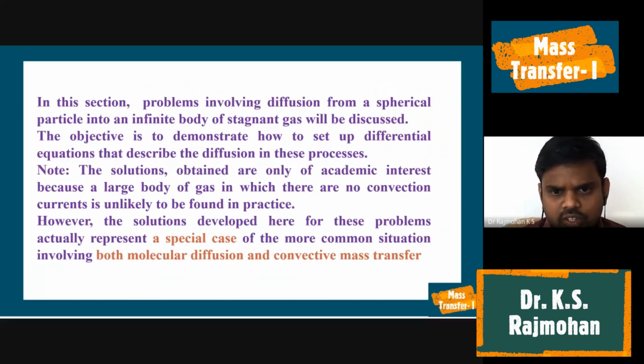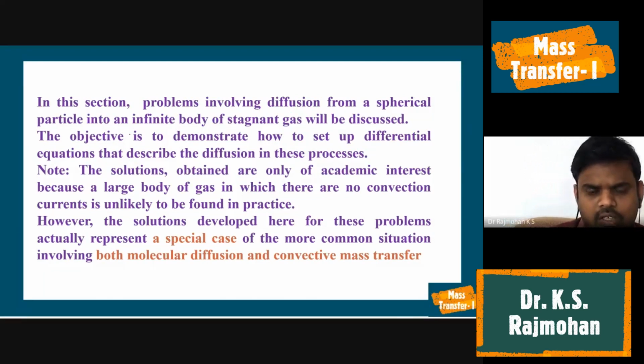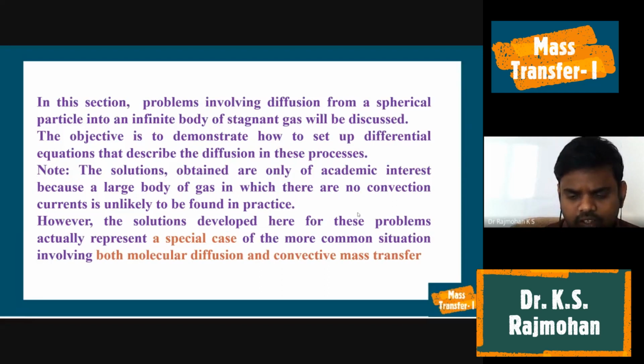In this section, we will be solving numericals, and we will first derive the expressions for diffusion from a spherical particle into an infinite body of stagnant gas. The objective is to demonstrate how to set up a differential equation to describe the diffusion in these processes. These solutions represent a special case where we have both molecular diffusion and convective mass transfer taking place.